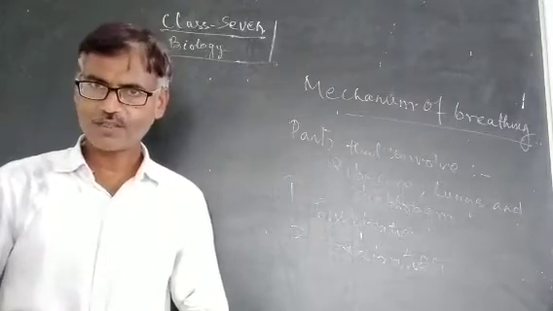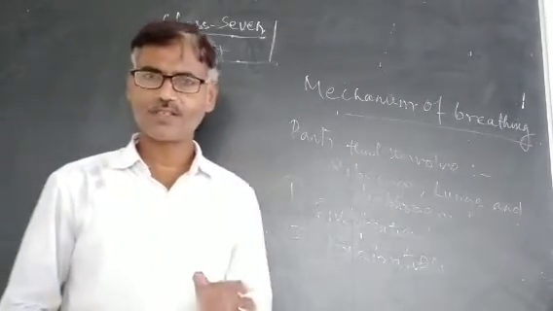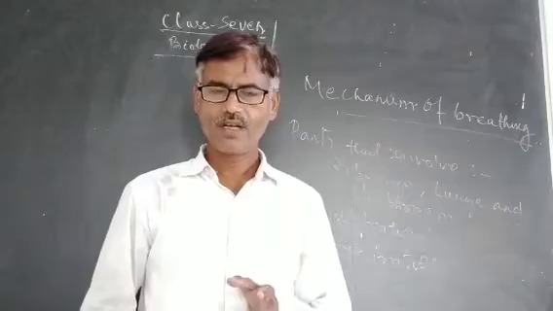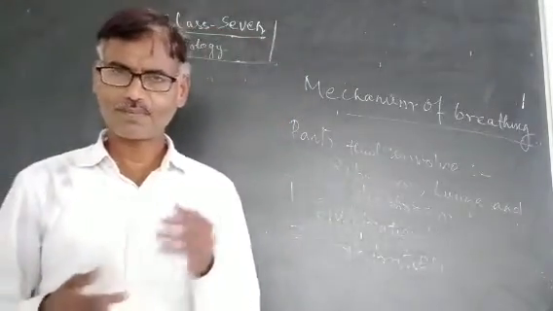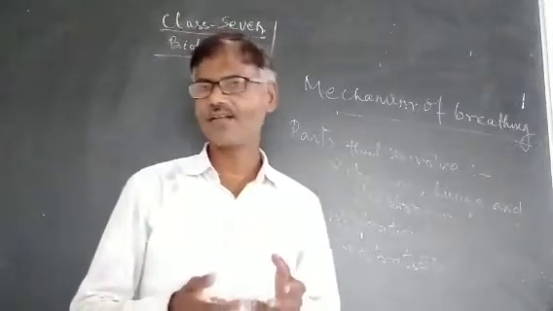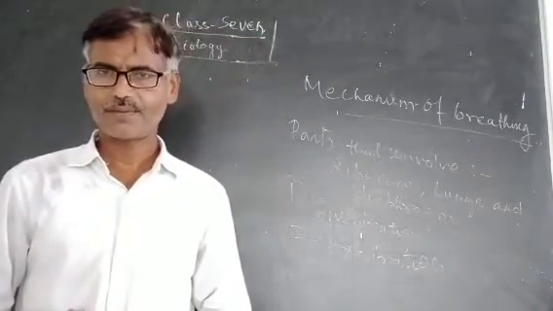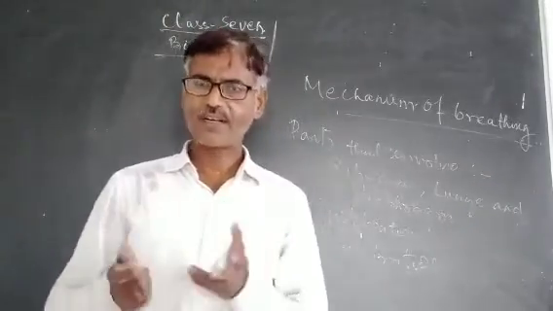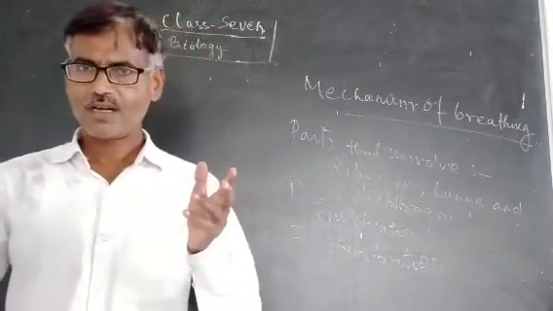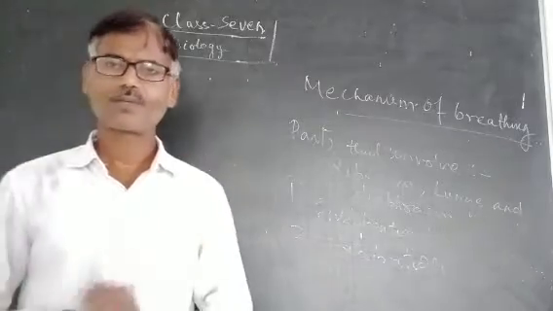Breathing is a physical process. It is not a chemical process like cellular respiration. In breathing, exchange of respiratory gases, say oxygen and carbon dioxide, takes place between our respiratory organs and the air around us.